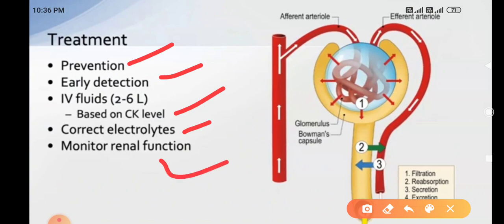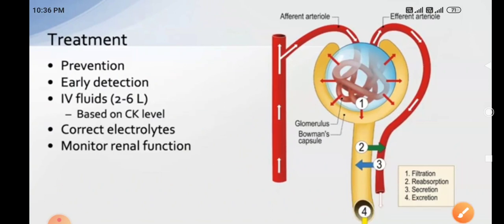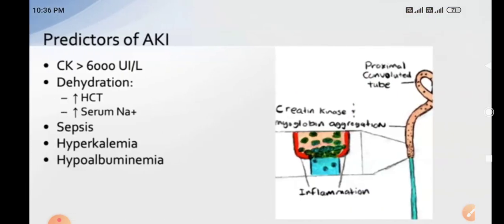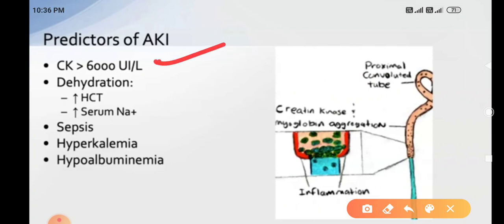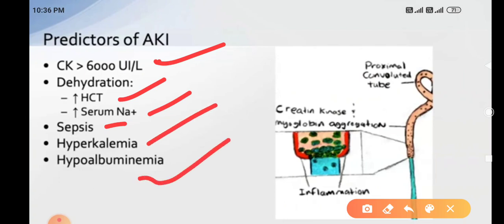Let's see. Now this diagram is very simple, like afferent arterioles, and what happens here, the muscle breakdown products get stuck in the nephrons. And predictors of AKI, acute kidney injury, are CK more than 6000, dehydration, increased acidity, increased sodium due to dehydration, sepsis, hyperkalemia and hypoalbuminemia, and we see renal failure symptoms here. Okay guys, in the proximal convoluted tubules, creatinine kinase increases, myoglobin aggregates, which causes inflammation in the kidney.